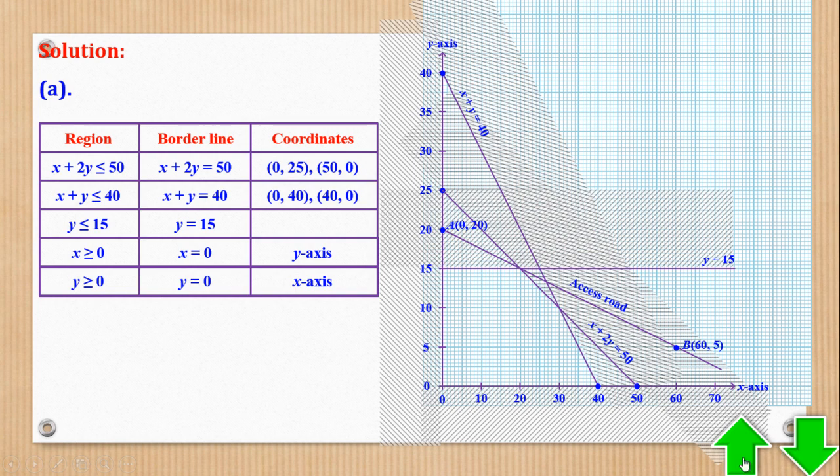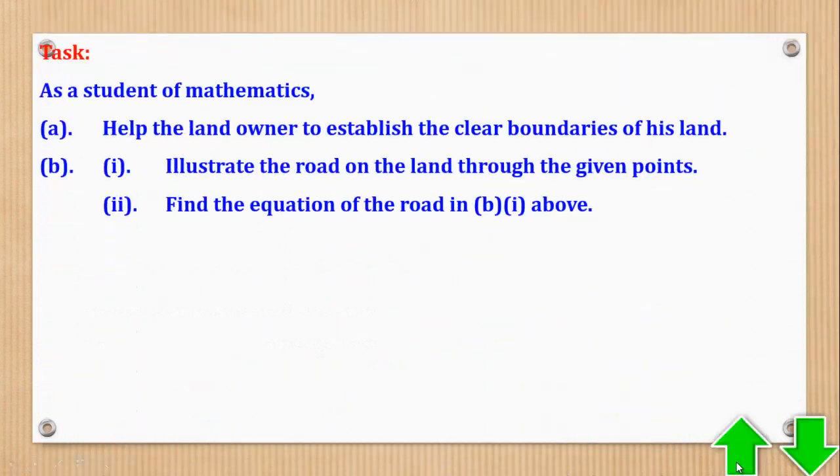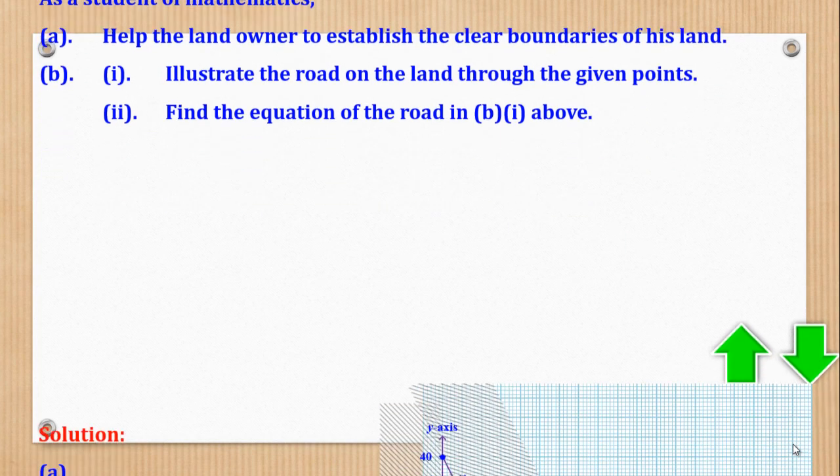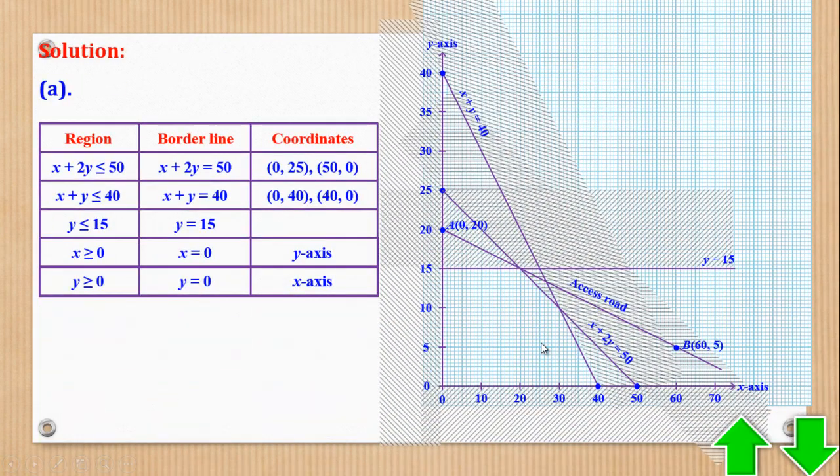Okay, so let's see the task. So we have done task A, where we have established the clear boundaries of the land. Then now task B Roman 1 says, illustrate the road on the land through the given points. We've done that. Then B Roman 2, find the equation of the road in B Roman 1 above. Now the good thing, we already have the coordinates.